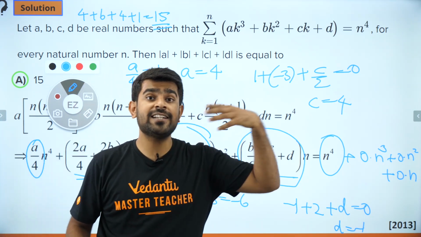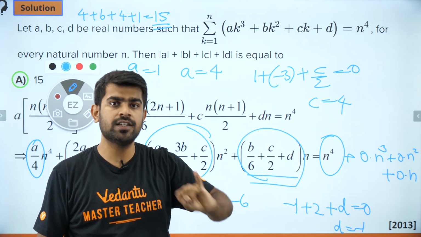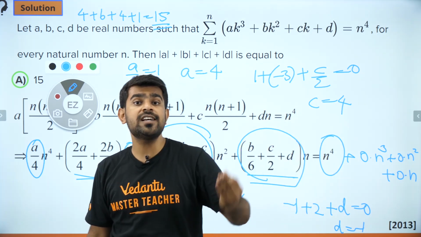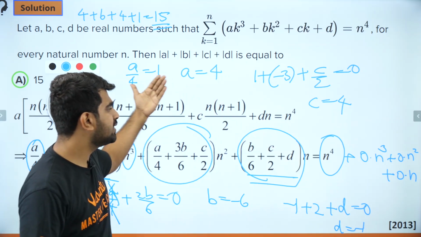So what we learned in 11th standard sequence and series, just 3 formulas. Summation of first n natural numbers, summation of first n natural number squares, summation of first n natural number cubes. 3 formulas, that's it. After that, it is just simplification.